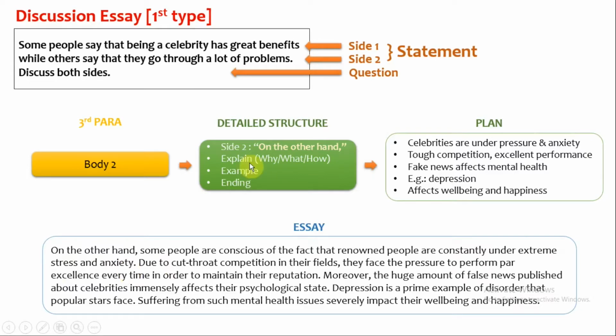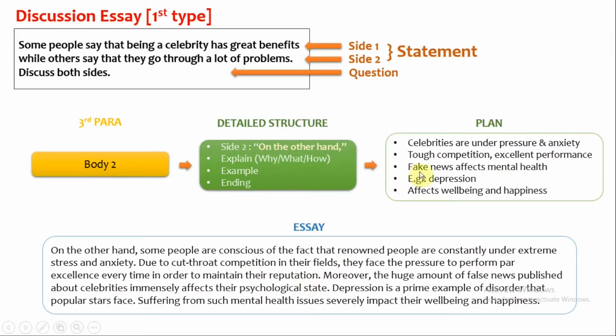Next, second and third sentences should explain your first sentence. You can explain the why or what or how of the reason to give explanation. Here I am giving explanation for why. Why celebrities are constantly under extreme stress and anxiety. Plan says tough competition, excellent performance. So the second sentence will be, due to cutthroat competition in their fields, they face the pressure to perform par excellence every time in order to maintain their reputation.